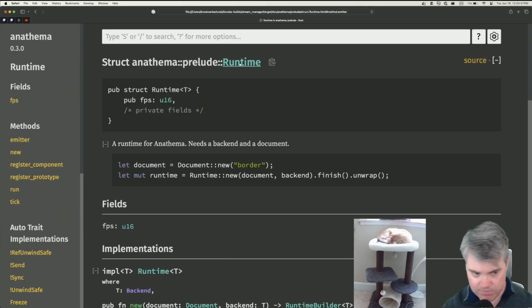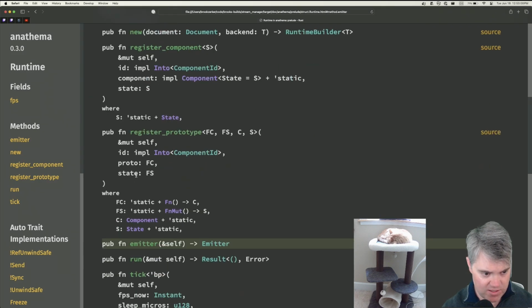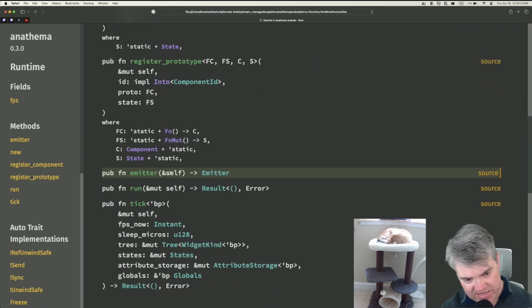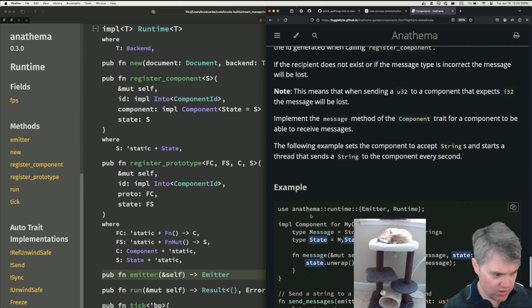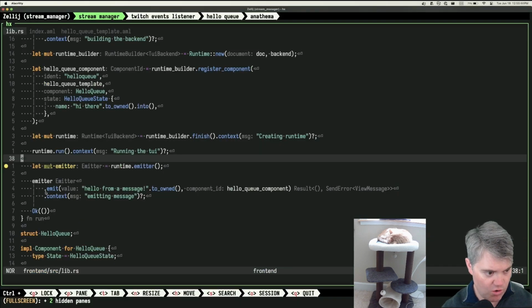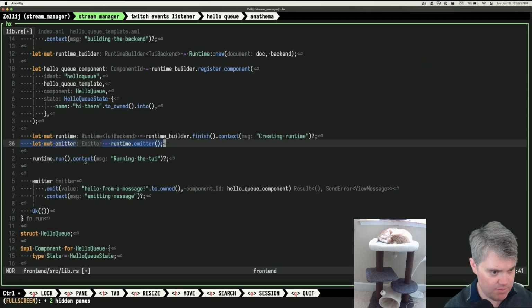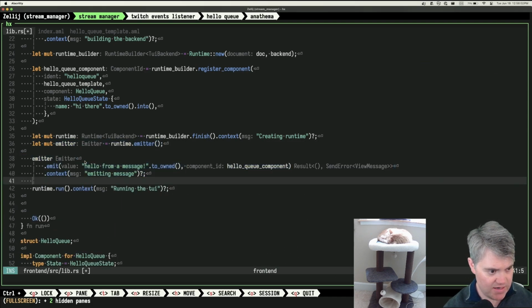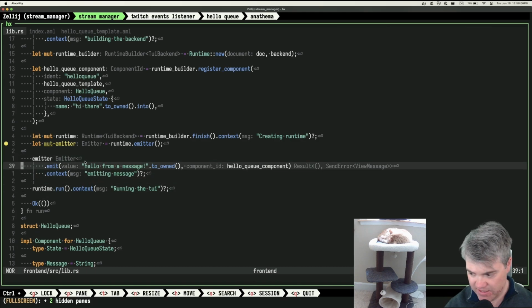Okay, so the runtime, finish and wrap. We knew this. Register the component. I can get the emitter, and then do I want to do that before the run? I probably want to do it before the run because the run is going to just own and that's going to block, right? So I finished it here to get the runtime. I get the emitter. I then emit out here and then I run it. So now we should get hello from a message.